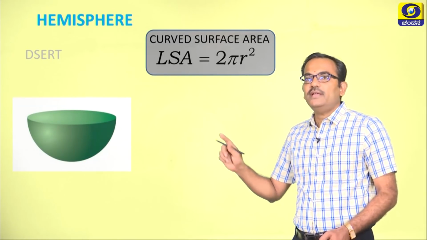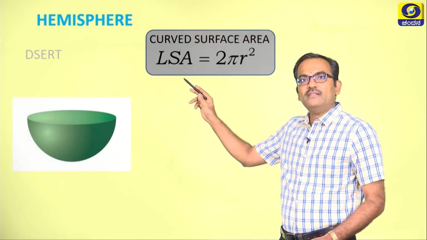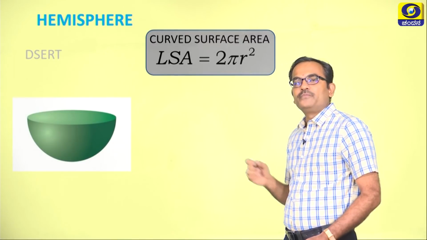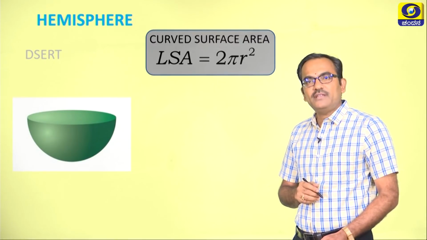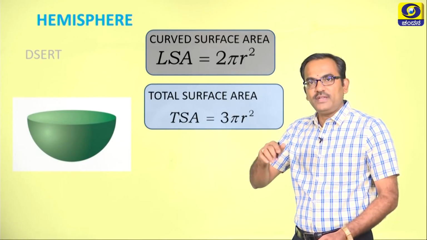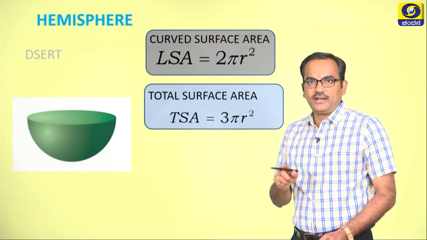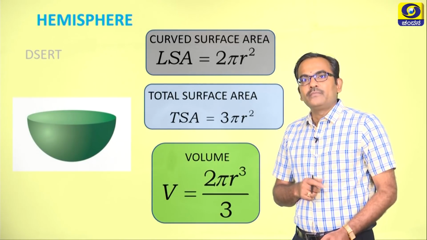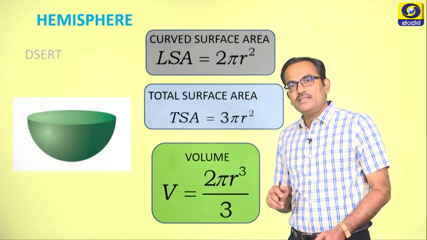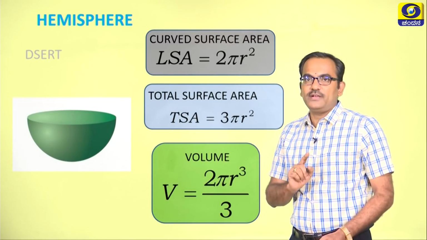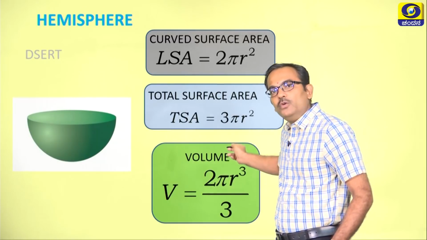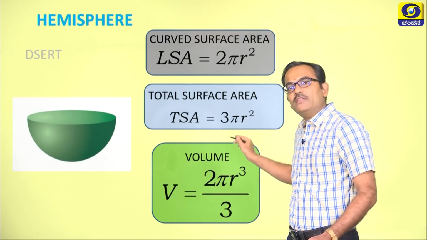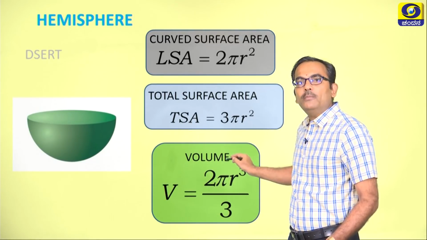Number 1, the curved surface area or the lateral surface area, which is equal to 2 pi r square, and when you add one circle to this curved surface area, you get 3 pi r square. And ultimately, since the hemisphere is the exact half of the sphere, the volume of the hemisphere is half the volume of the sphere, which turns out to be 2 by 3 pi r cube.